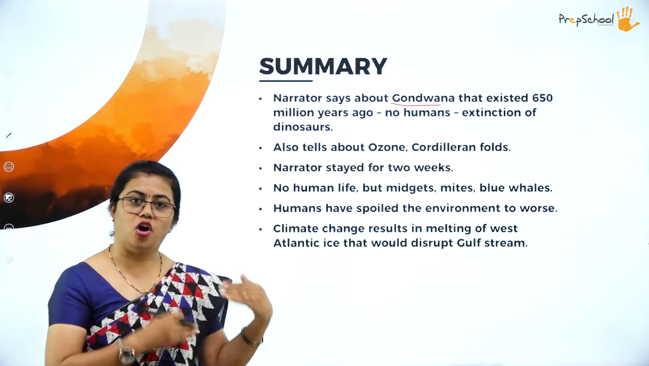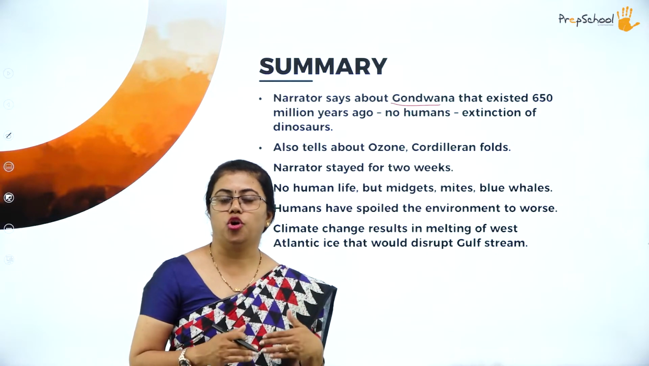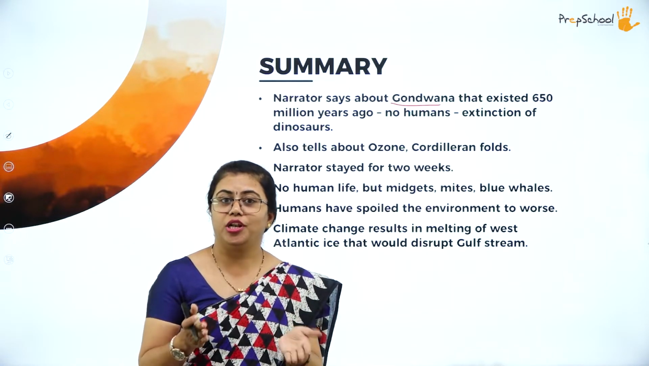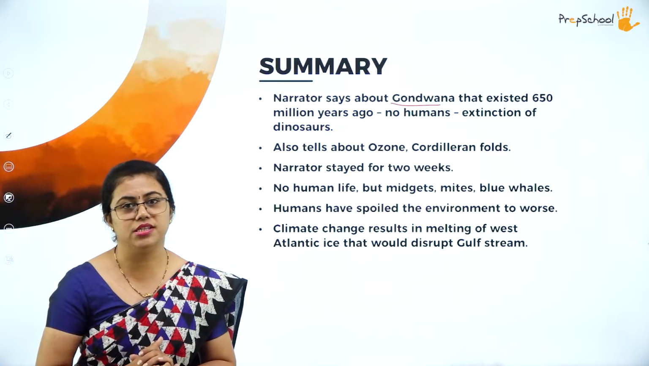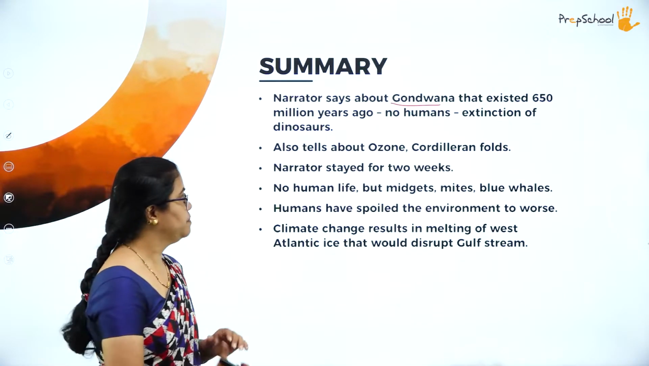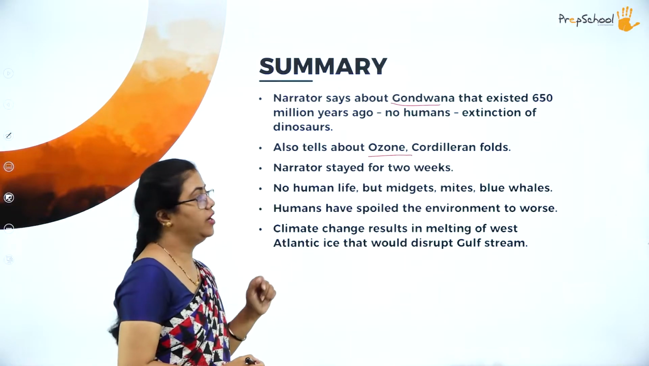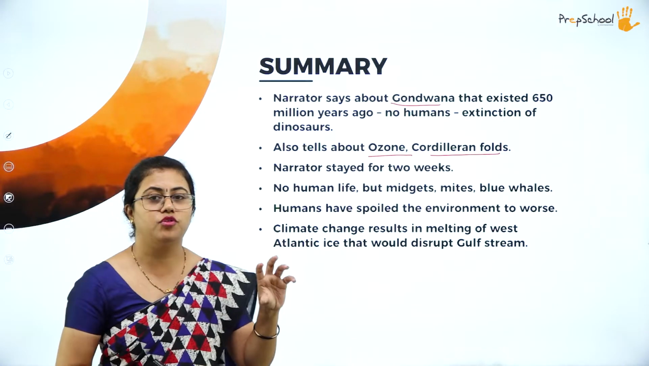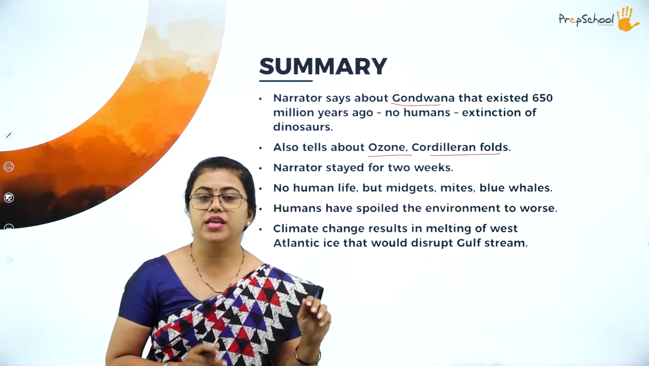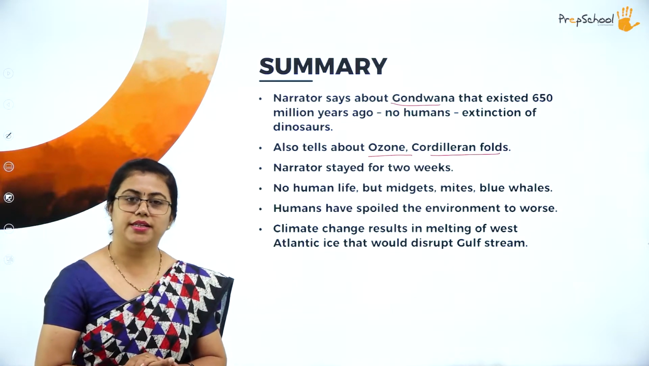It was much hotter before. When Gondwana existed, the temperature was much hotter, but now it is actually chilling cold over there. There are a lot of climatic changes that have happened there. She also tells about the depletion of the ozone layer, and also the Cordilleran folds that existed. Cordilleran folds are geographical masses, geographical features present in that area, that is Antarctica.